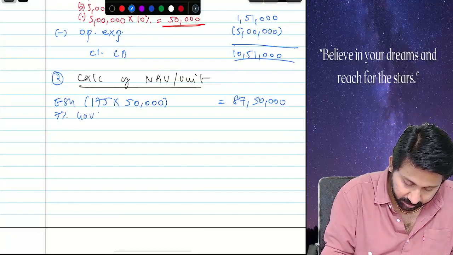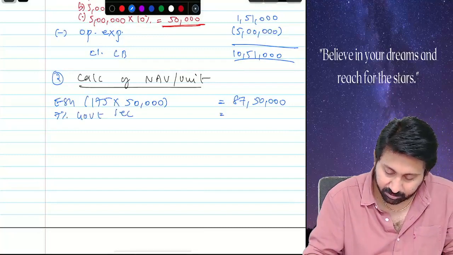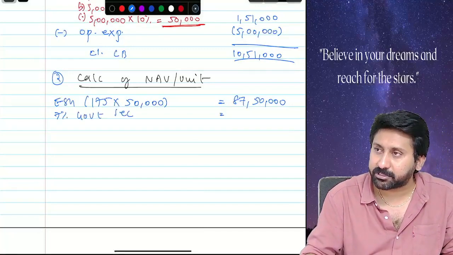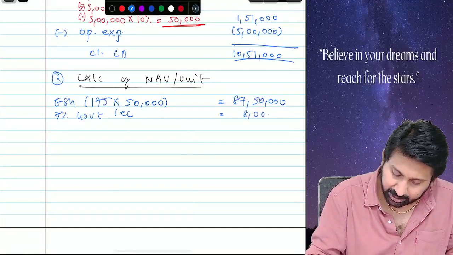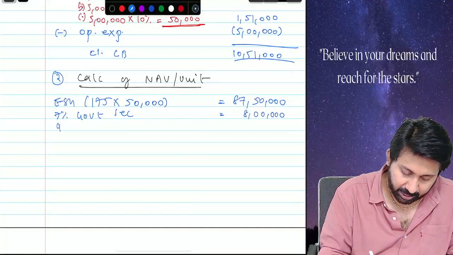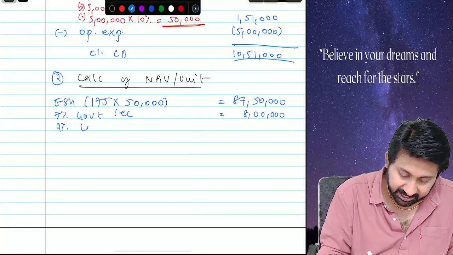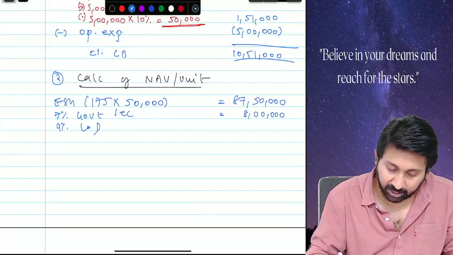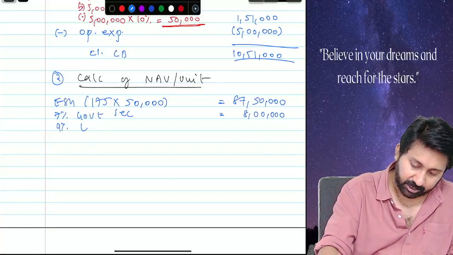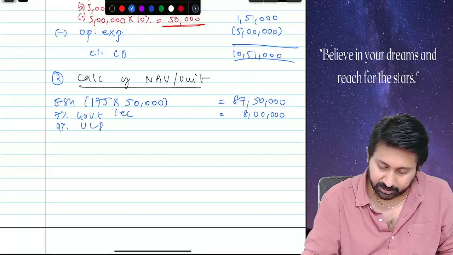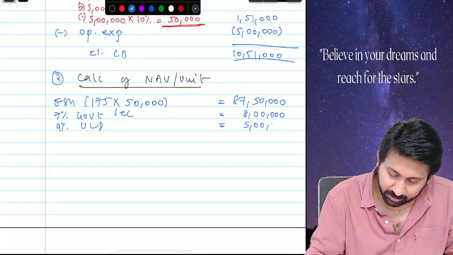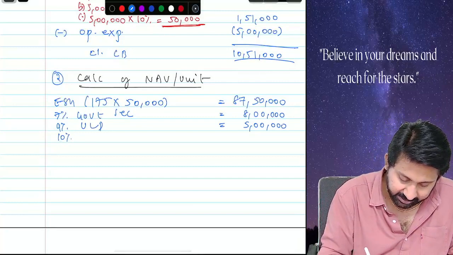7% government securities. They are all at par. How much? 8 lakhs. 9% debentures. Unlisted or listed? Unlisted debentures. 5 lakhs. Next. 10%.